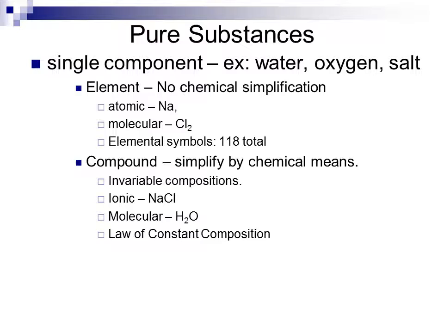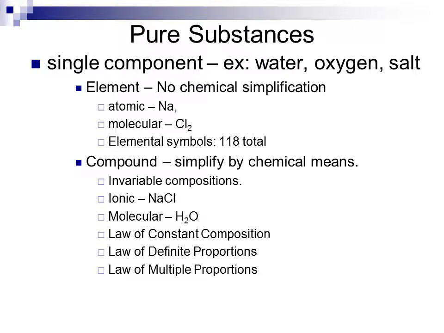Our compounds will obey three basic laws. The law of constant composition, which says that the ratio of the two elements to each other will always be the same for a particular compound. Water will always be H2O. The law of definite proportions, which means that we're going to combine our elements in whole number ratios. And the law of multiple proportions, which means that we can combine the same elements in different ratios to get different compounds. Again, the example H2O is one compound, H2O2 is another compound.